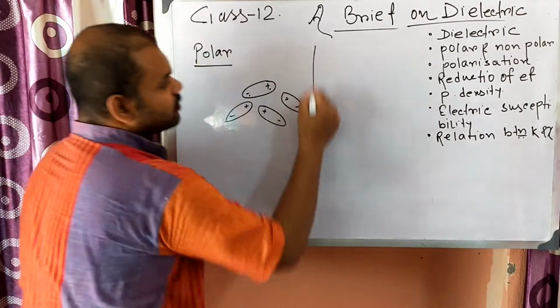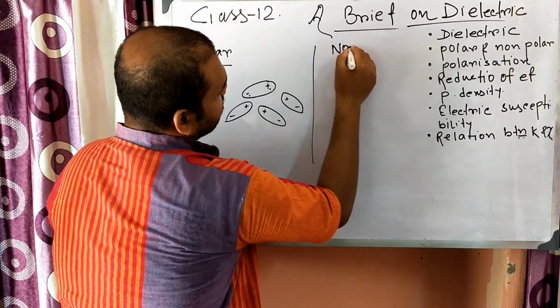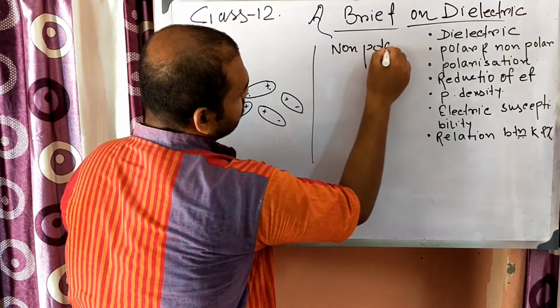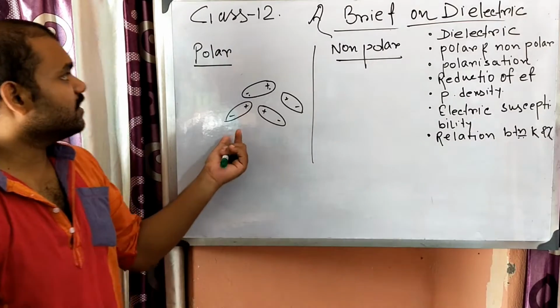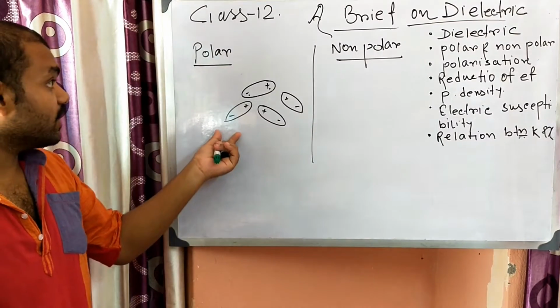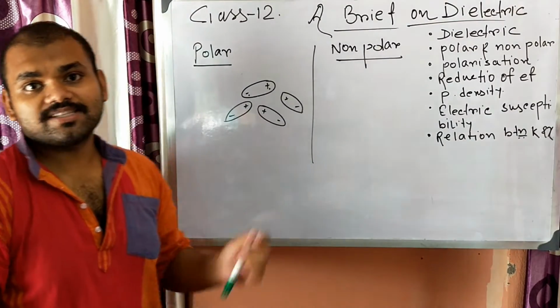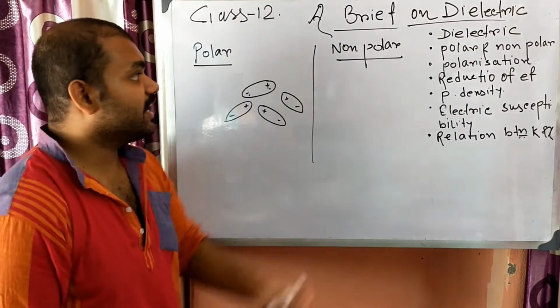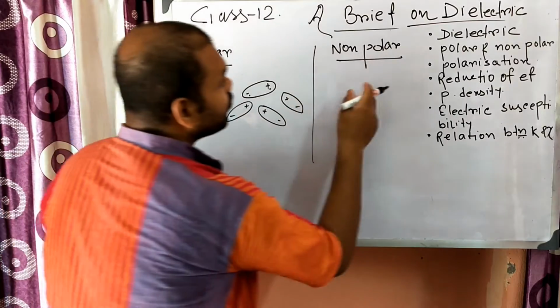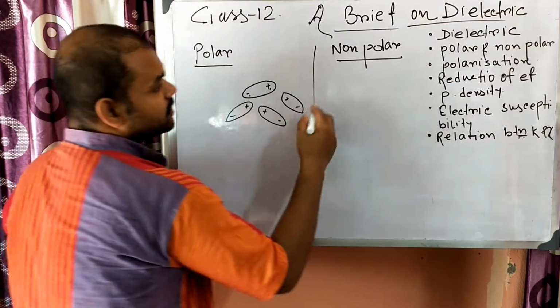And in the case of a non-polar dielectric, remember one thing: polar dielectrics are asymmetrical, meaning they are not symmetrical, but non-polar dielectrics are kind of symmetrical.